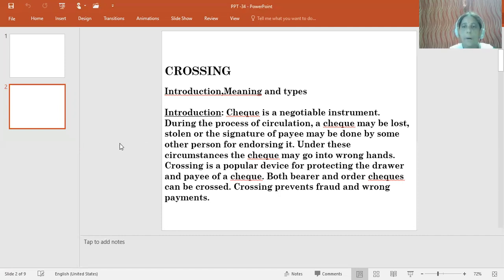And we should know who basically has the right to cross a check. Number one, a check can be crossed by the drawer. As I explained, a drawer is a person who is preparing the check, so he has the right to cross a check. The second one, the holder may also cross a check. A holder is a person who has possession of the check, and generally has the right to both general as well as special crossing. The third party is the banker. Even the banker has the right to cross the check. So this is regarding the introduction part of the check.